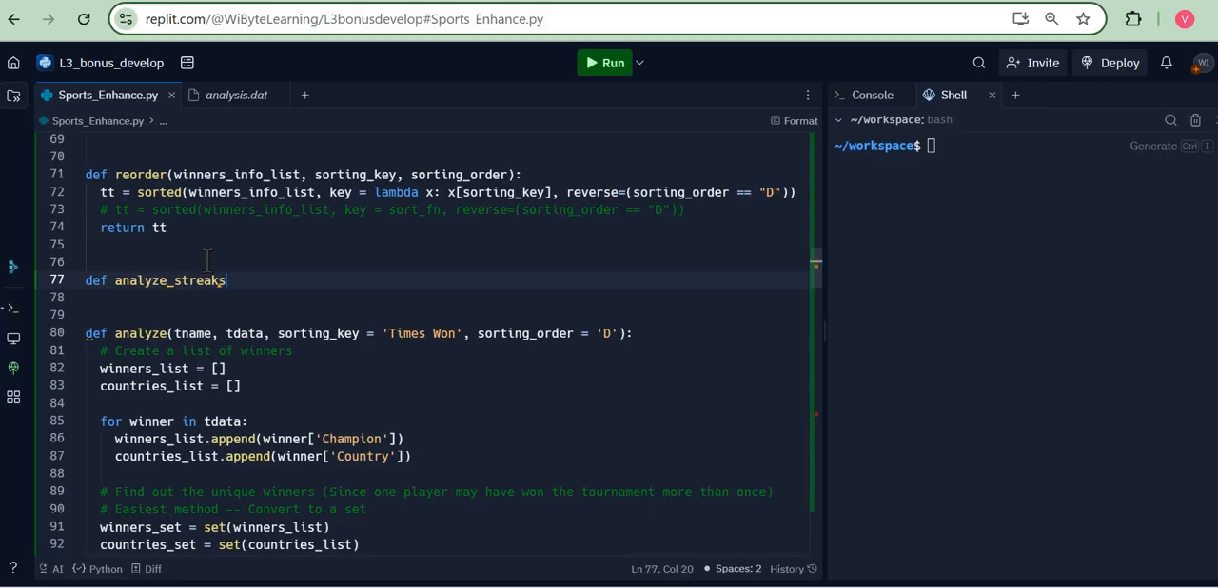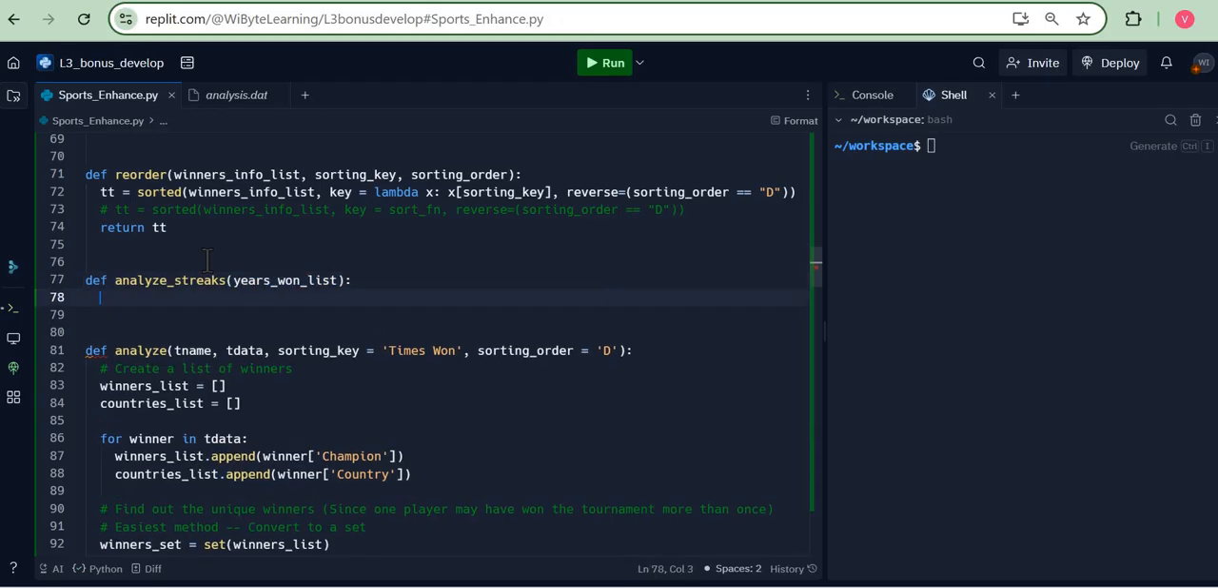Now remember, this function is going to get a list of all the years in which the player has won it. But the items of those lists are all strings. So let me just set this up. I'm going to just define this function, let's just call it years1 list. So here, the first thing I'm going to do is to convert all items to integers.